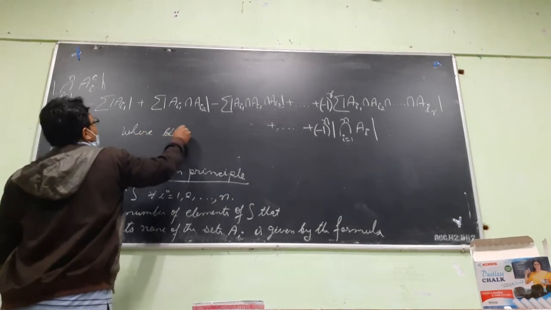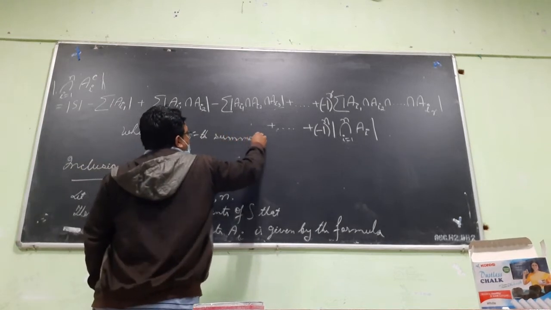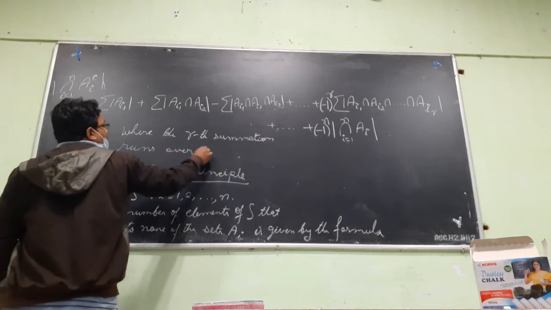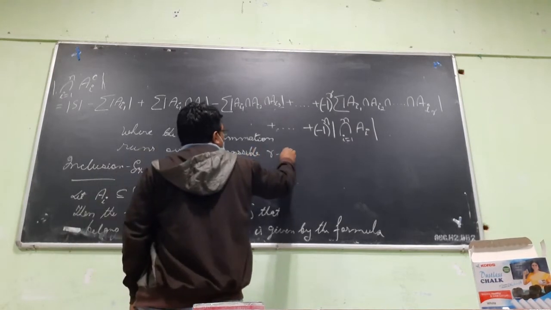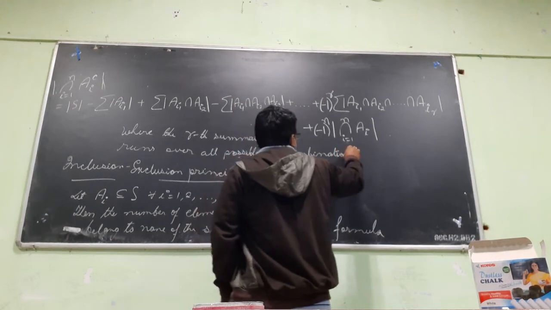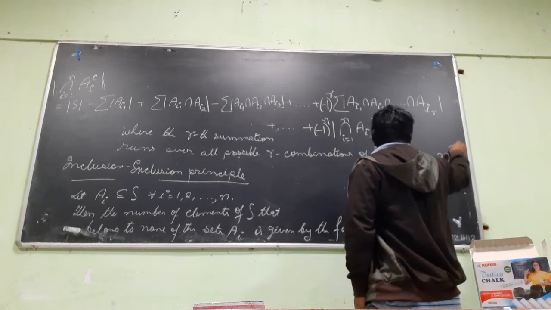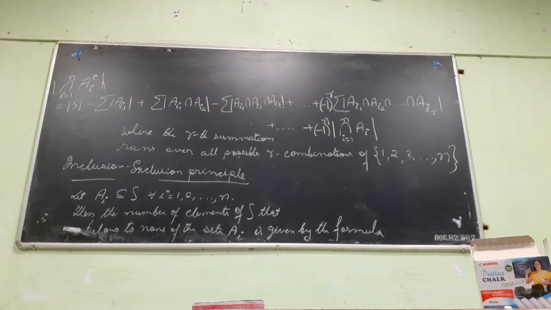The summation runs over all possible r combinations of the set 1, 2, 3, up to n. So we take all possible r combinations of the elements 1 up to n. So this is the inclusion exclusion principle formula.